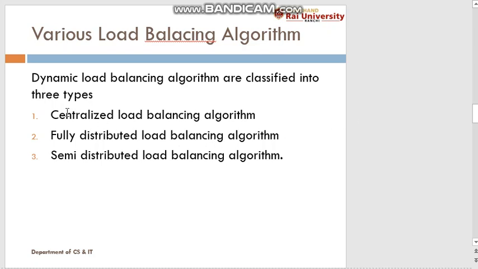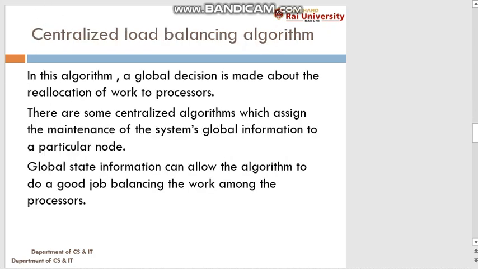First we will discuss the centralized load balancing algorithm and how it works. In the case of a centralized load balancing algorithm, a global decision is made about the reallocation of work to a processor. There is one node on which global information is stored, and this information is useful to do good load balancing among the processors.